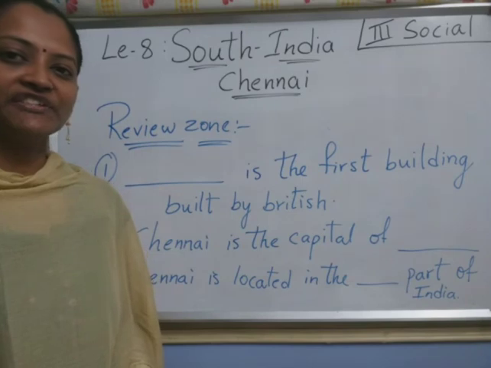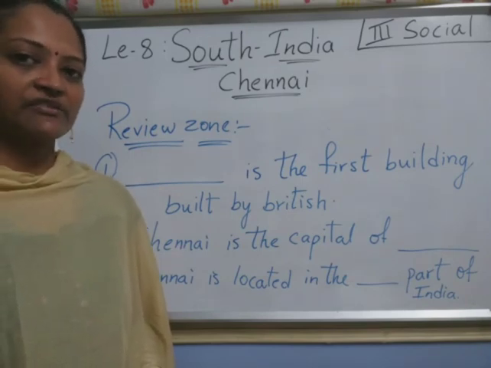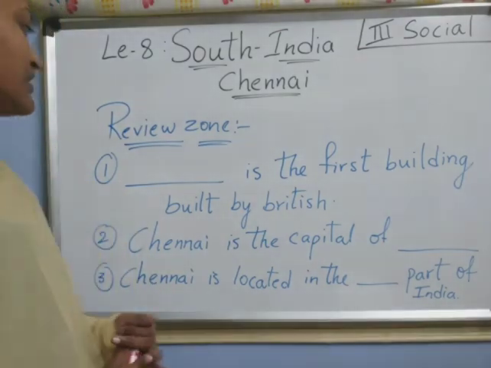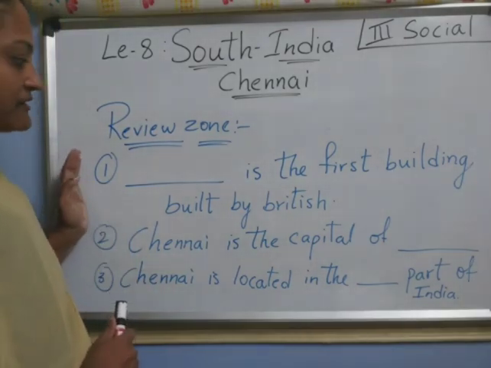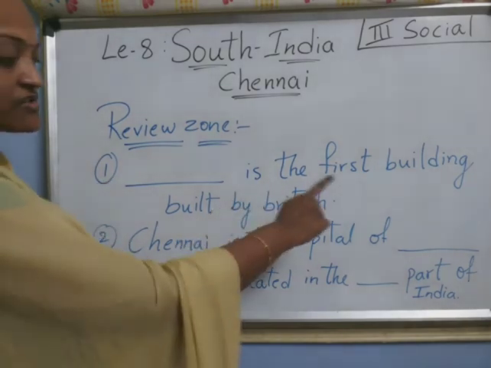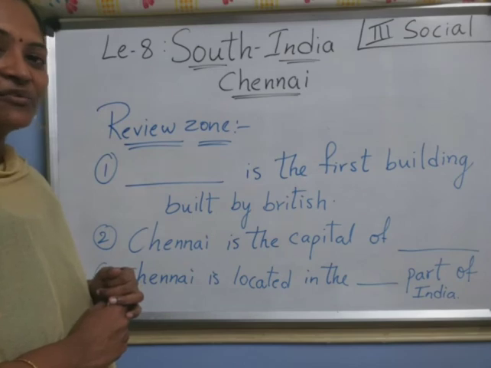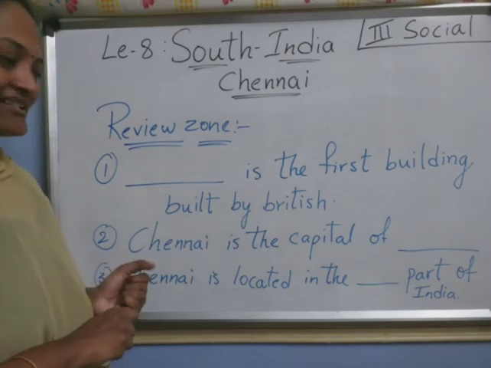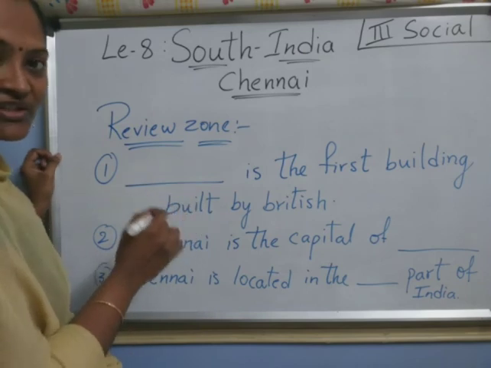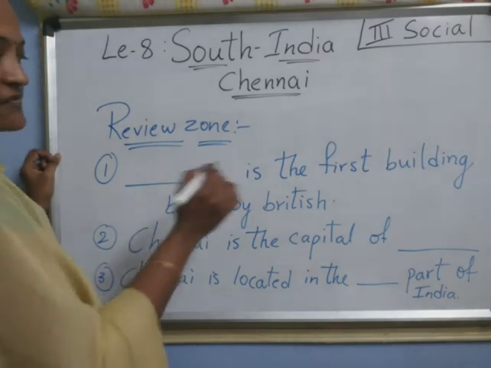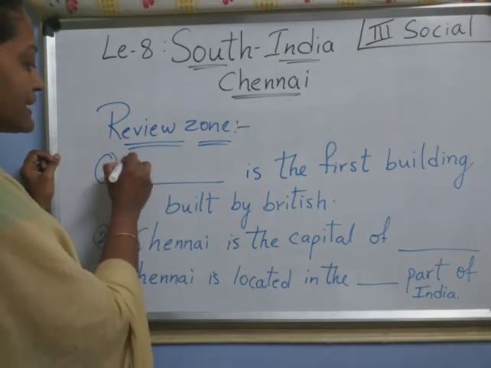Have you watched the video, children? Is it clear now? Yes. Now we'll once again revise today's class. Tell me now. Review zone, fill in the blanks. First one. Dash is the first building built by the British in Chennai. Which building is that? Yes. We are talking about Chennai, right? So it is the first building built by the British. Which building, children? Building name?